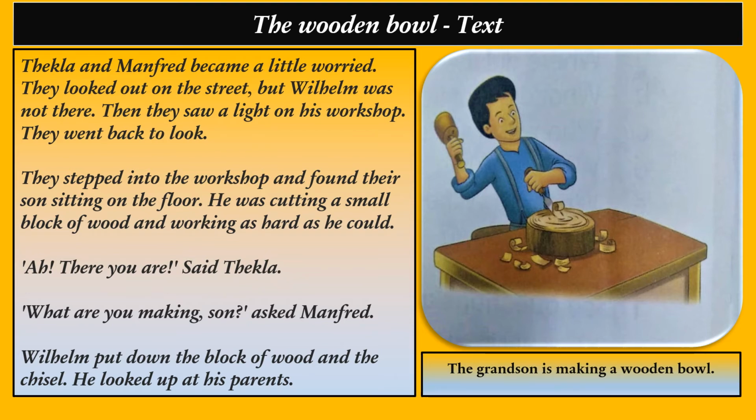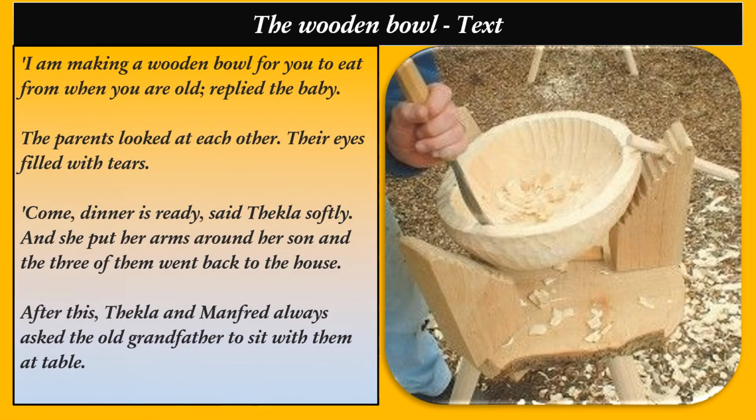"Ah, there you are," said Tekla. "What are you making, son?" asked Manfred. Wilhelm put down the block of wood and the chisel, and he looked up at his parents. "I am making a wooden bowl for you to eat from when you are old," replied the boy. The parents looked at each other, their eyes filled with tears. "Come, dinner is ready," said Tekla softly, and she put her arms around her son, and the three of them went back to the house.